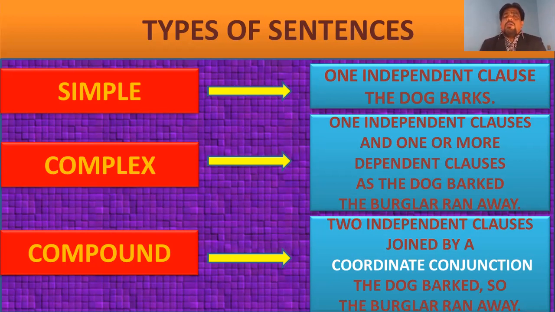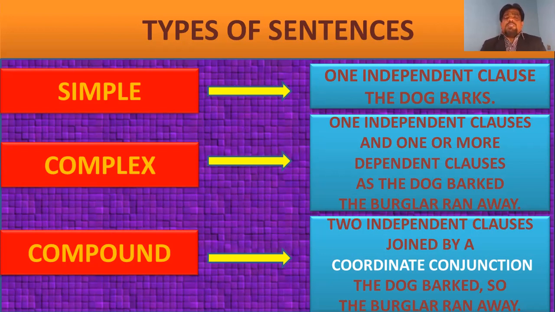Now, in a complex sentence, we don't use a coordinating or FANBOYS conjunction. Now, what is a compound sentence? In a compound sentence, we may find 2 independent clauses joined by one coordinating conjunction, one FANBOYS conjunction.